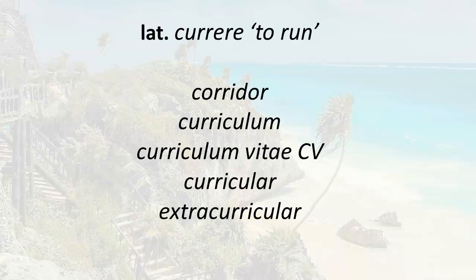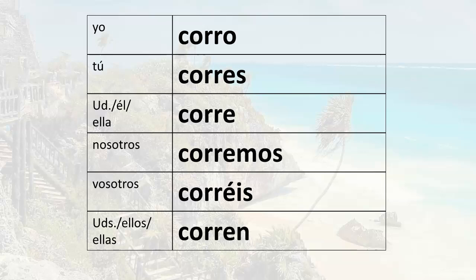In our last lesson we learned how to conjugate the verb correr in the present tense. We also talked a little bit about etymology, or word origins, how the verb correr in Spanish comes from the Latin currere, and these English words are also related to this word. So if you're interested in etymology, you might go back and watch the previous lesson where I talked a little bit more about that. And we learned how to conjugate the verb as well in the present tense. So here are the forms in the present tense.